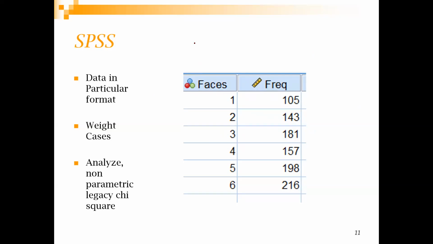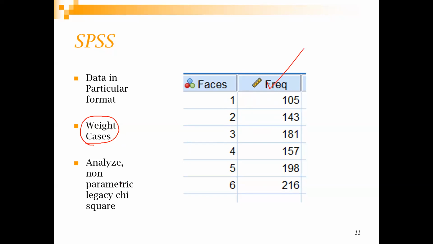Or you can also have the data in this format, where the frequency table is already prepared. If you have the frequency table already prepared, there is an option called weight cases. So you go in SPSS and check this option, and you weight the cases by the frequency.